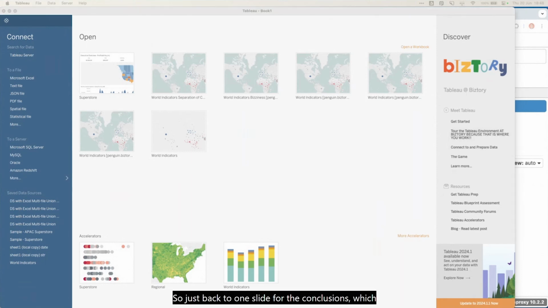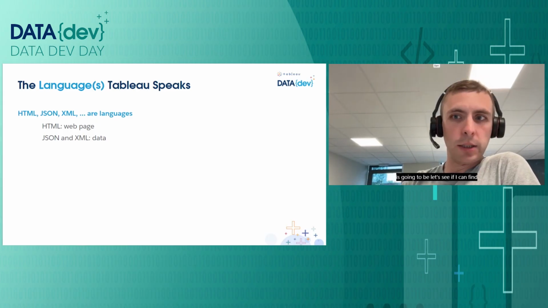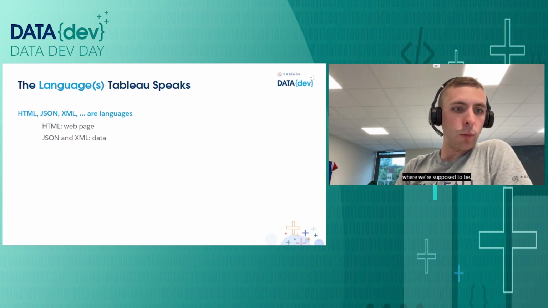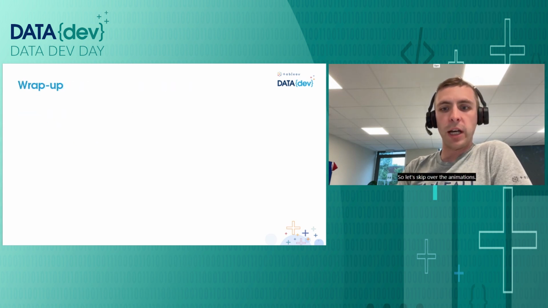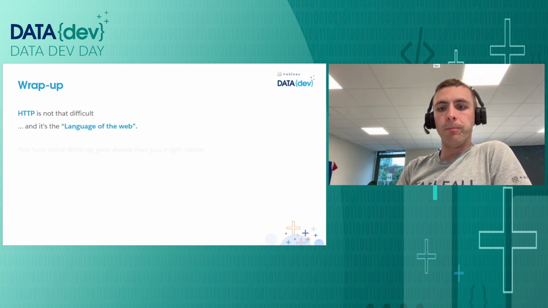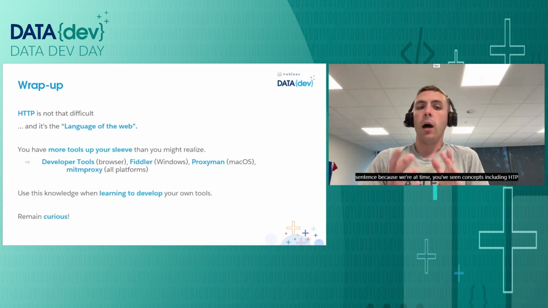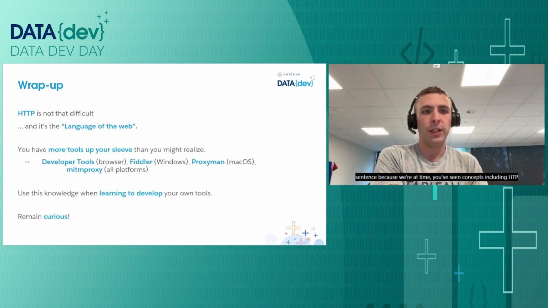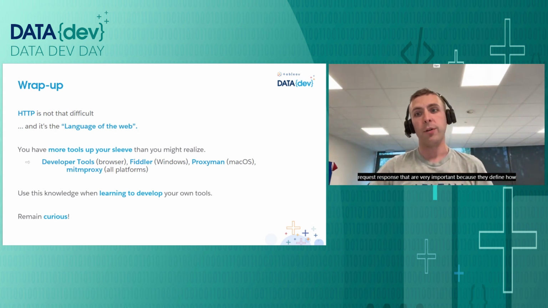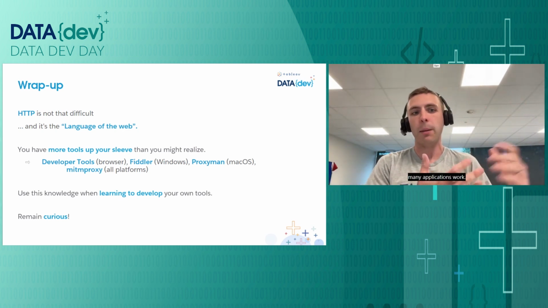So just back to one slide for the conclusions. Yes, wrap up. So let's skip over the animations. I'm going to summarize it in one sentence because we're at time. You've seen concepts, including HTTP, request and response, that are very important because they define how many applications work.